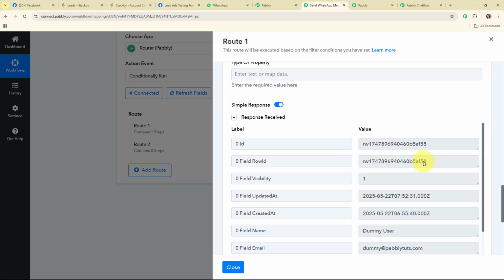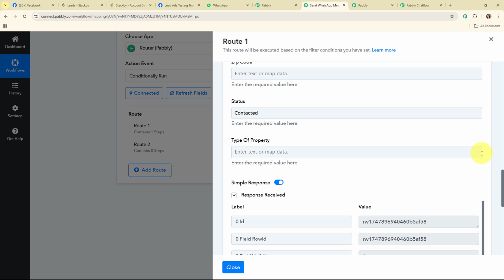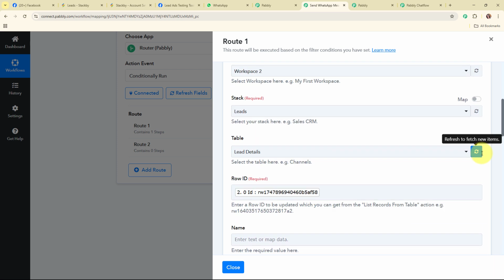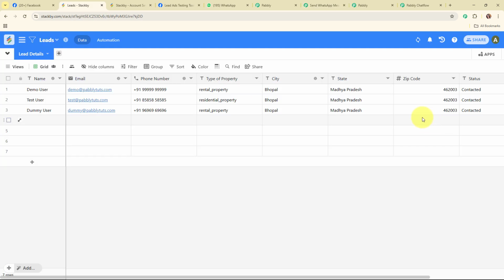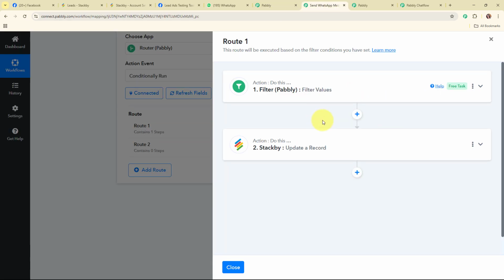And here you can see we have received a successful response. That means we have successfully updated the status for our lead in our Stackby account. So let's go and check it. And here you can see we have successfully updated the status over here as contacted. So with this, we have successfully set up this condition for our workflow.